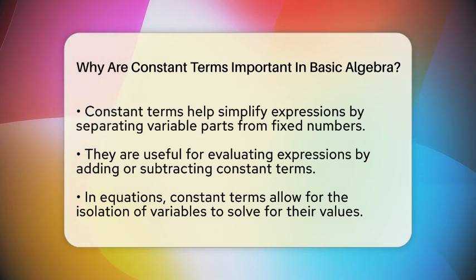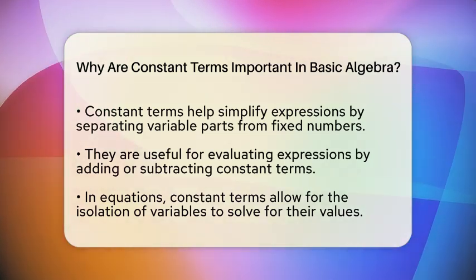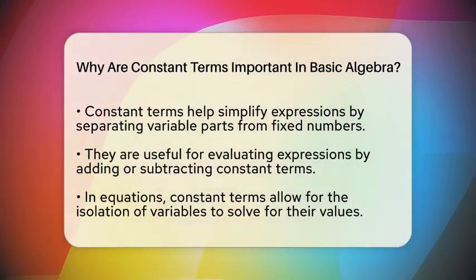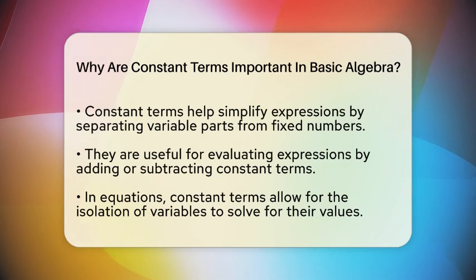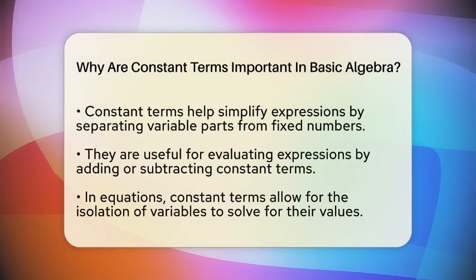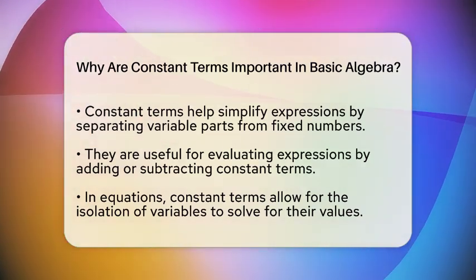When we simplify expressions, constant terms play a key role. They separate the variable parts from the fixed numbers. This makes it easier to see what we are working with. Also, when we want to evaluate expressions for specific values of variables, we can add or subtract a constant term to find the result. In equations, constant terms allow us to isolate variables.